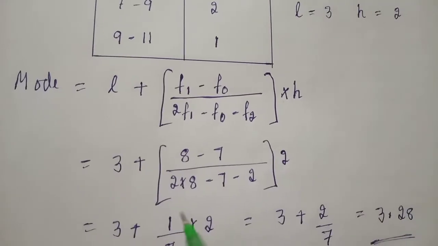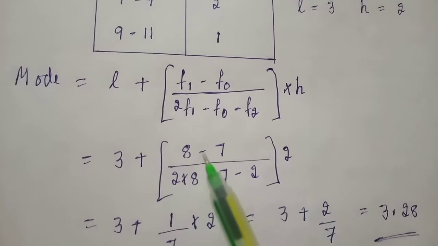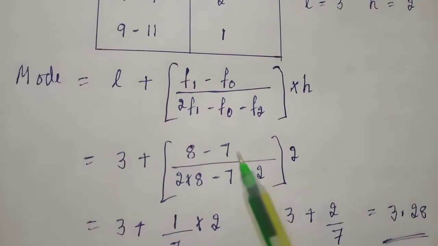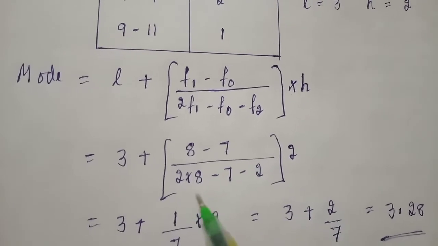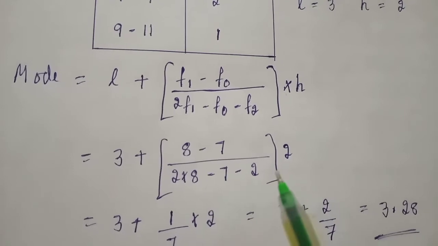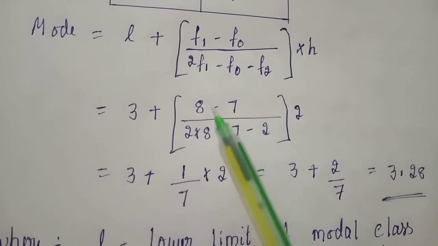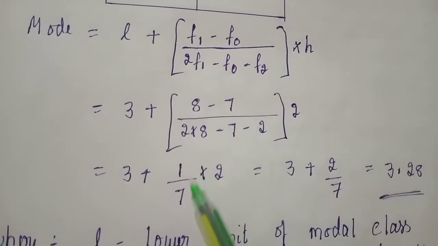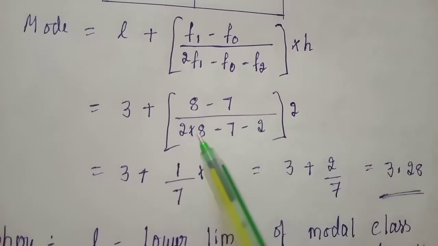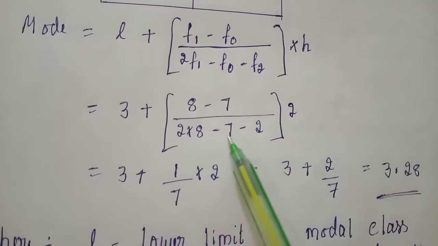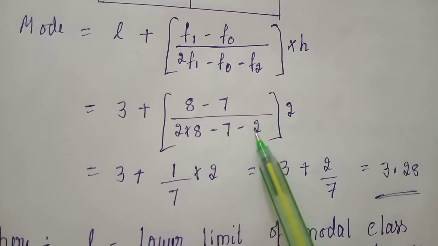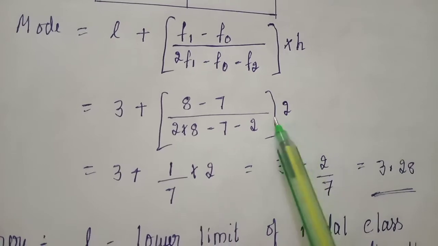Now substitute: 3 plus (8 minus 7) divided by (2 into 8 minus 7 minus 2), into 2. Simplify the brackets. 8 minus 7 is 1, and 2 eights are 16, minus 7 minus 2, so 16 minus 9 is 7, into 2.